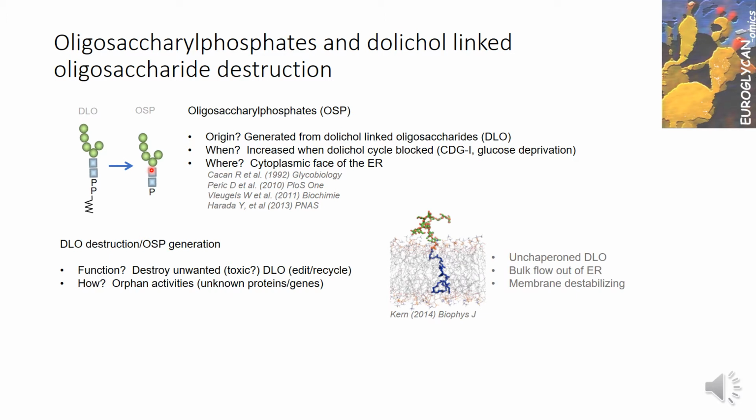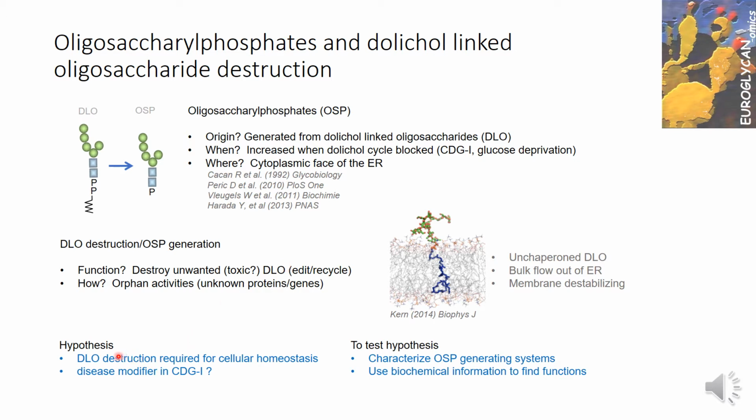So why are DLOs destroyed in this way? First, this could be a way of recycling dolichol phosphate, which may be useful if there's a block in the dolichol system. The cleavage of dolichol-linked oligosaccharides could be an editing process so that small oligosaccharides which are linked to dolichol are not transferred to protein. Finally, it's possible that dolichol-linked oligosaccharides, if they're unchaperoned for instance, can escape the endoplasmic reticulum and become dangerous for the cell.